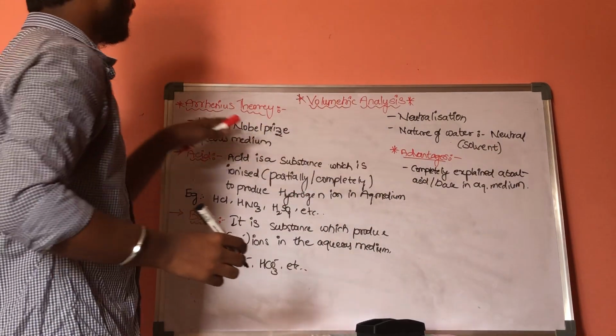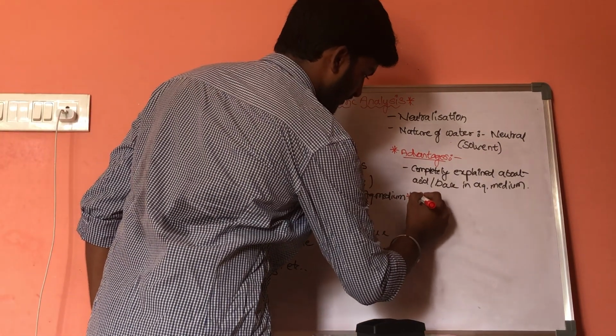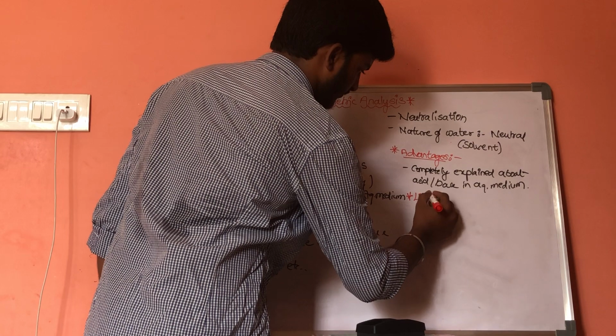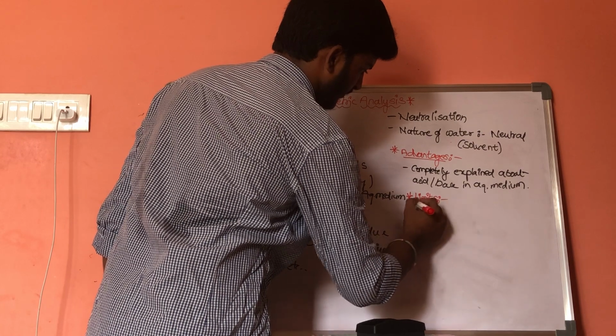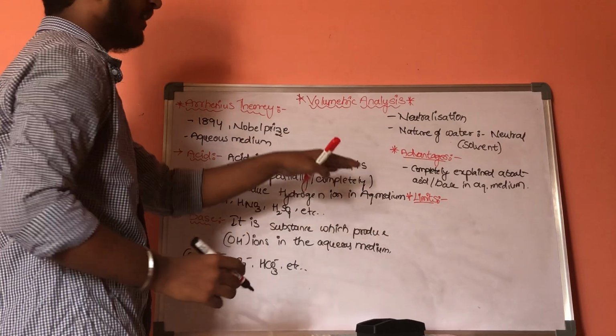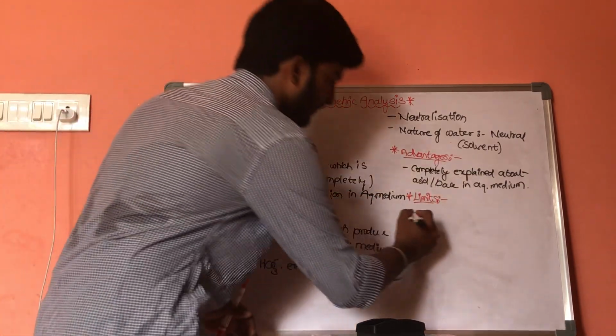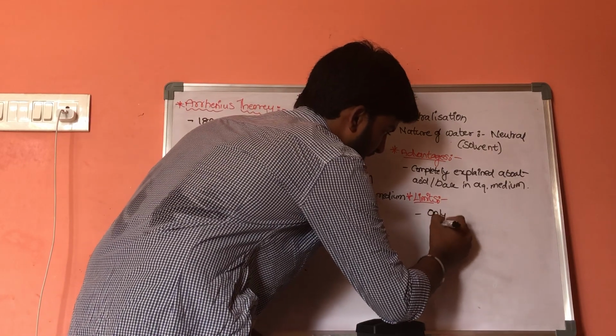There are some limits to this Arrhenius theory. What are these limits? The limit of this Arrhenius theory is, he explained only the character of acid and base in aqueous medium. Only in aqueous medium.